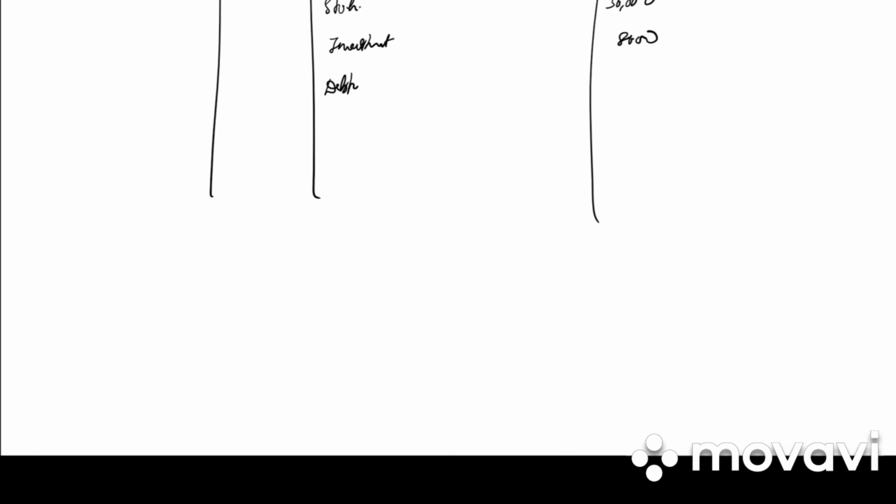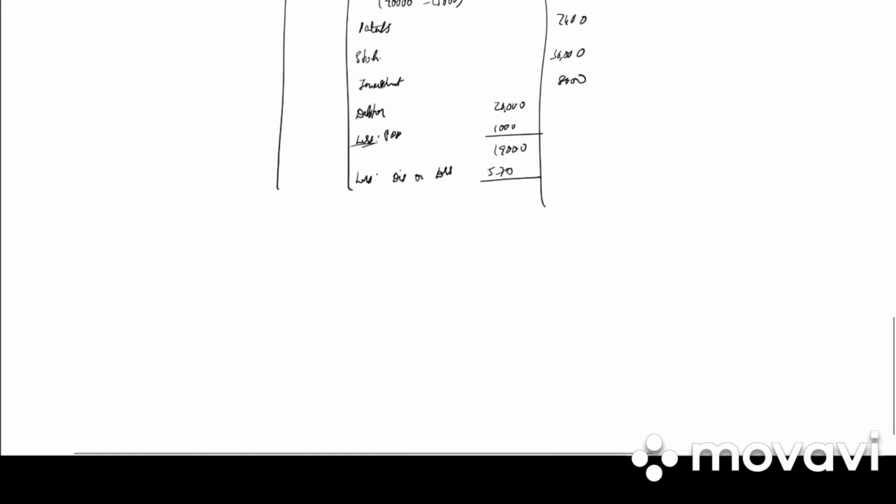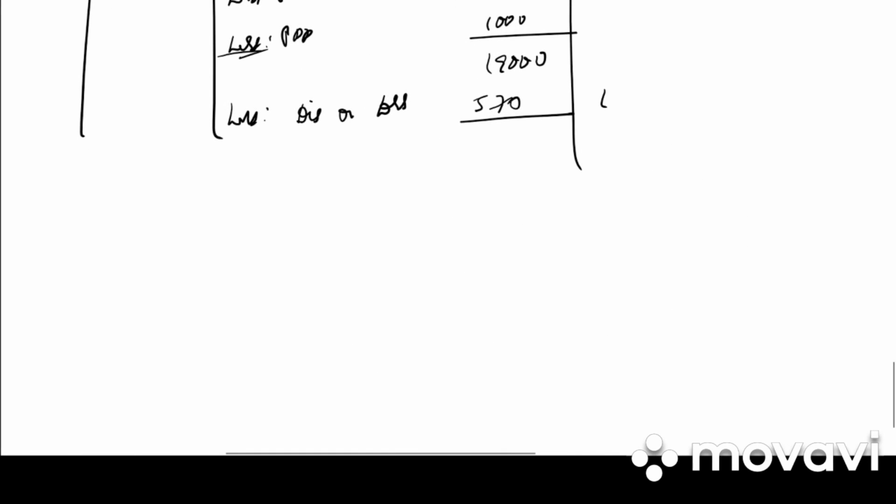Then we have debtors 20,000, less provision for doubtful debts 1,000, 19,000, less discount on debtors 570. How much do we get? 18,430. Then we have prepaid insurance 870.